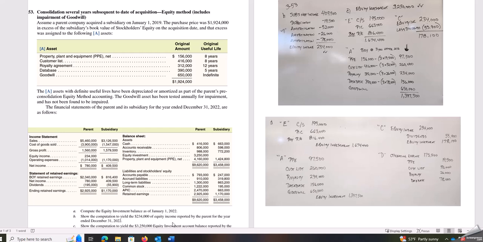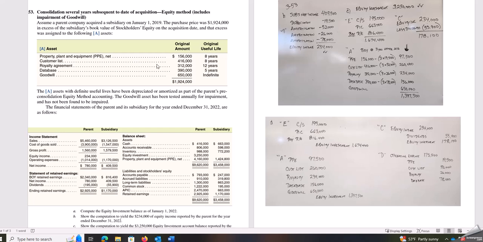The purchase price was $1,924,000 in excess of the book value. So that $1,924,000 is what I call the acquisition accounting premium. So it's what we paid extra for. So we have property, plant, and equipment that had the original value of $156,000. We are depreciating it over 8 years.